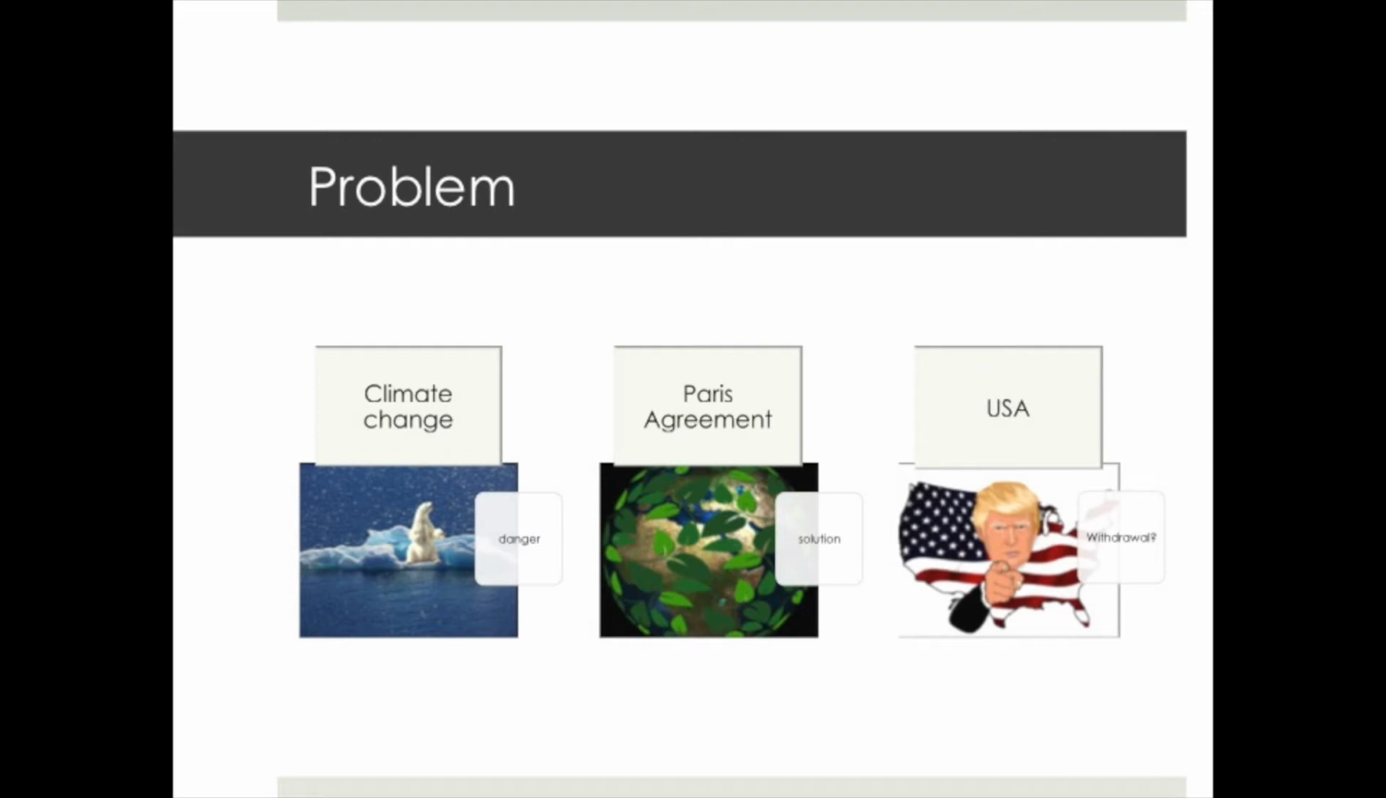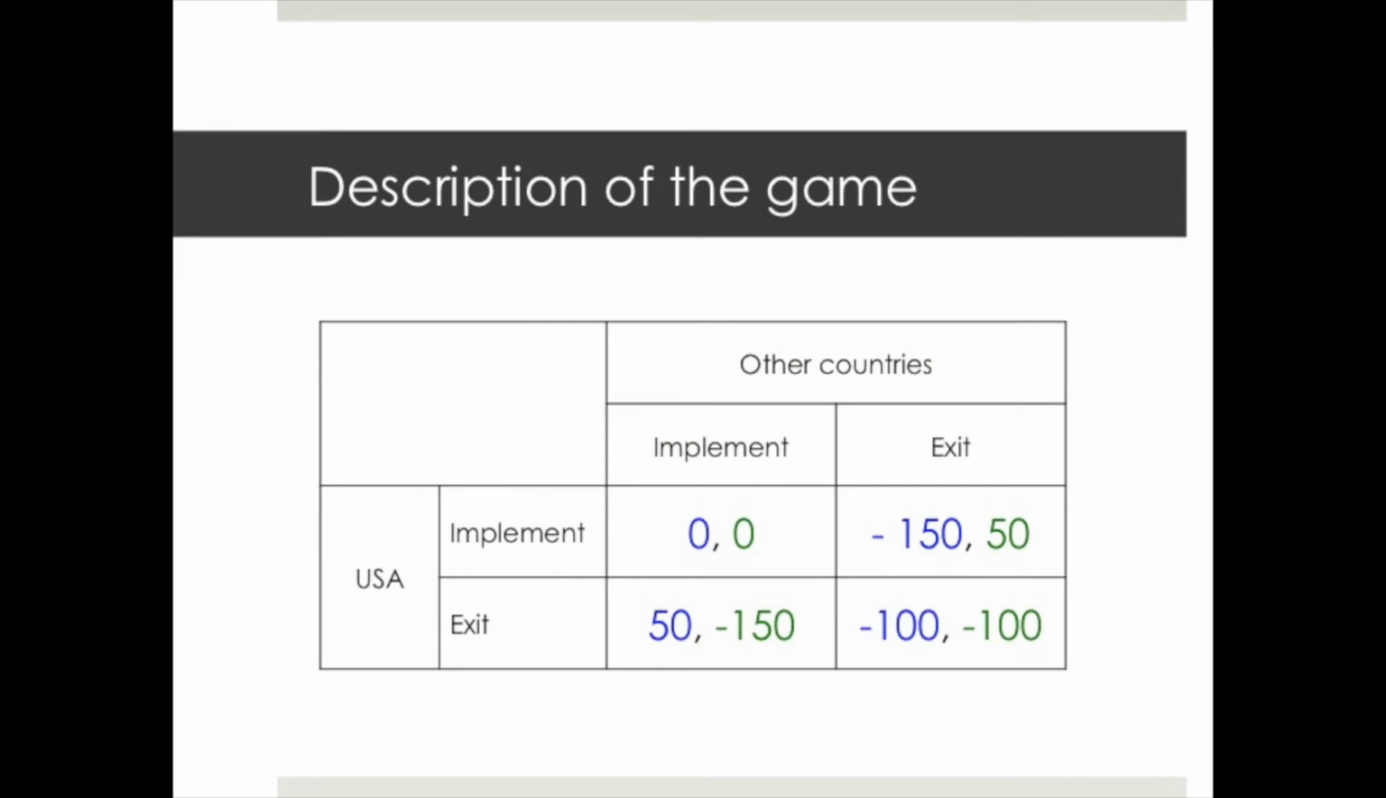Therefore, we will describe the case through a game. Here you can see the normal form of the game. For the payoffs of each action, several assumptions have been used. If both countries implement the measures, then both will receive a payoff of zero, as they may suffer from economic drawbacks but could profit from a cleaner environment.